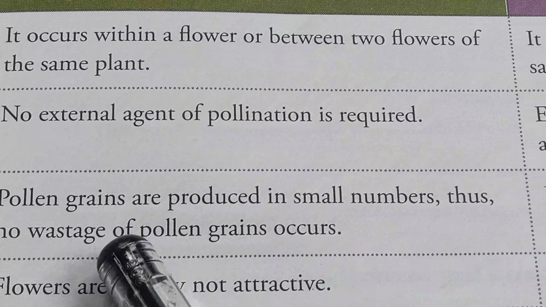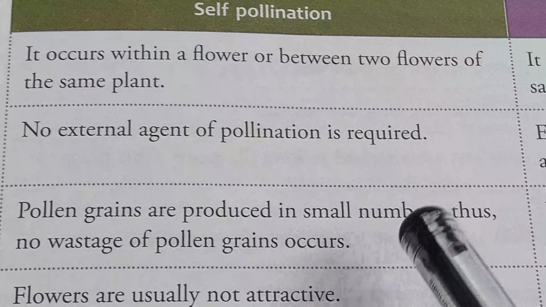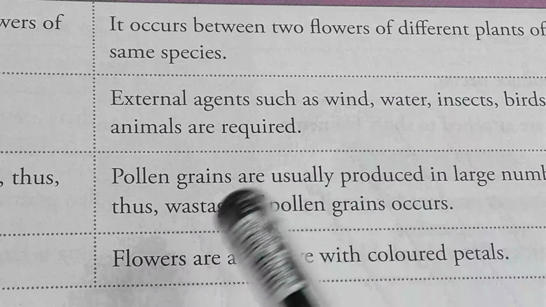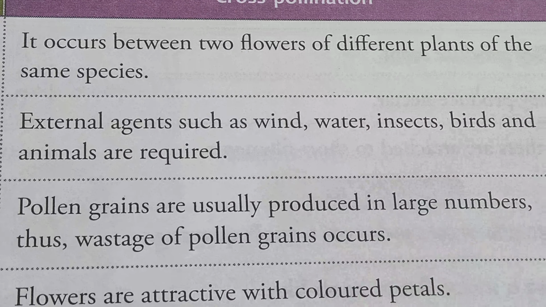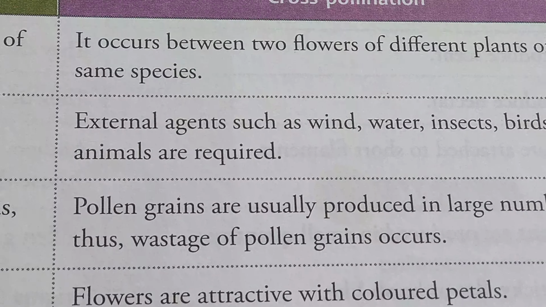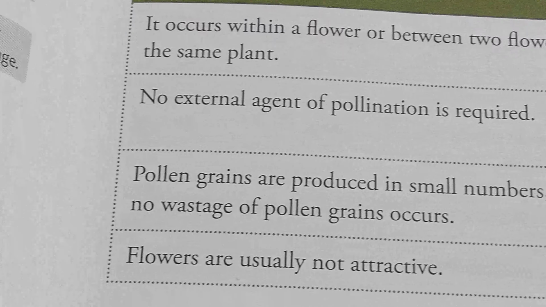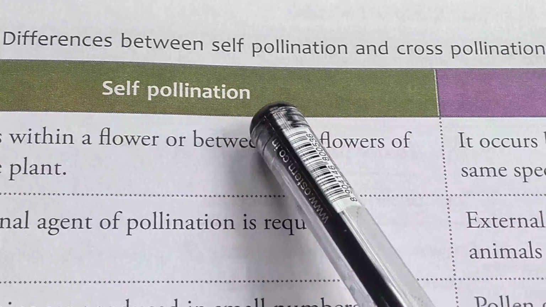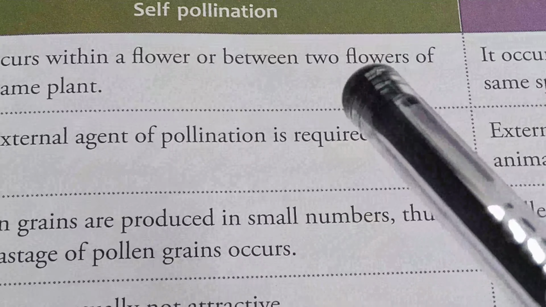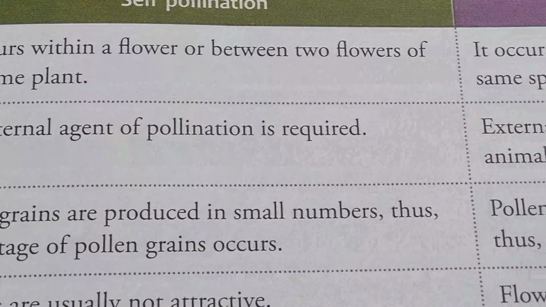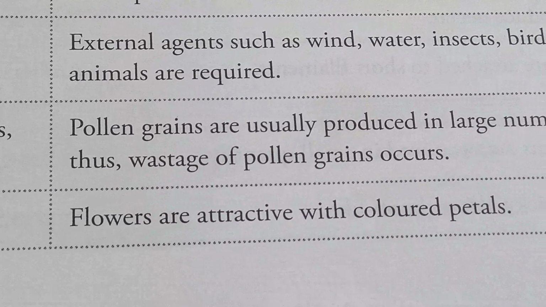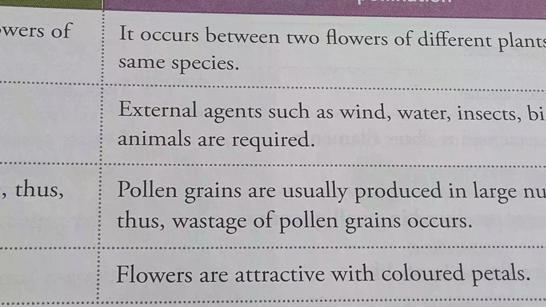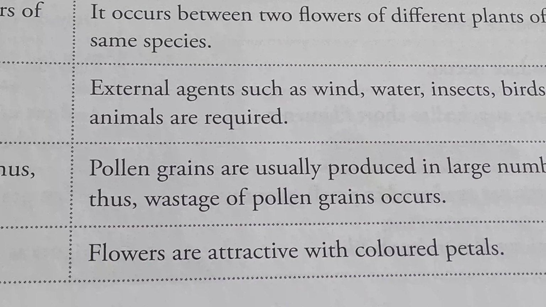Next, in self-pollination, pollen grains are produced in small numbers, thus no wastage of pollen grains occurs. But in case of cross-pollination, pollen grains are usually produced in large numbers, thus wastage of pollen grains occurs. And flowers are usually not attractive. In case of self-pollination, फ्लावर्स को अट्रैक्टिव होने की कोई जरूरत नहीं होता है. That's why flowers are not usually attractive. But in case of cross-pollination, flowers should be attractive with colorful petals to attract the insects and any agents.